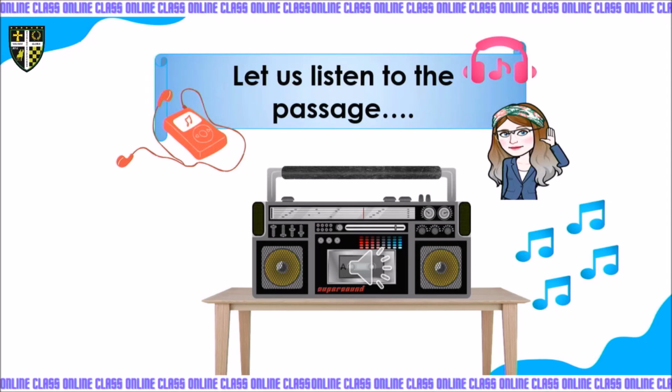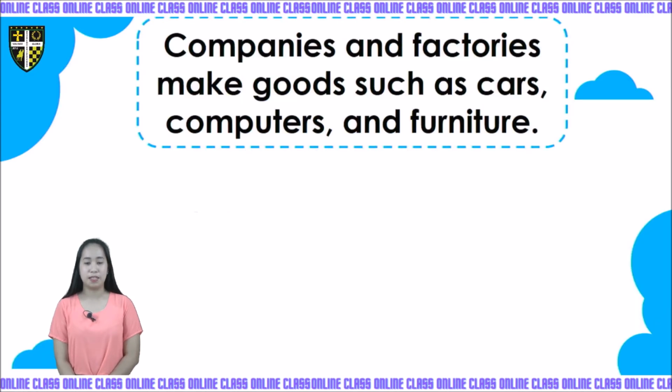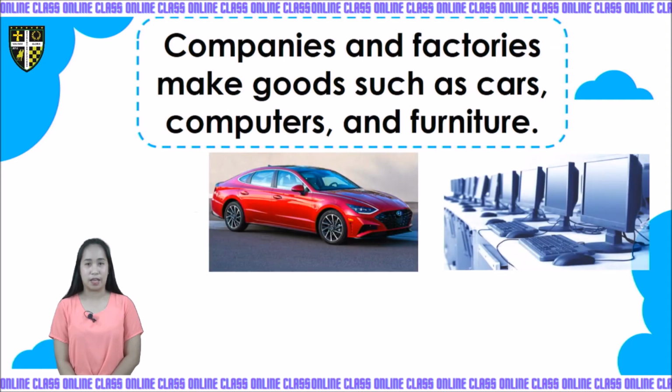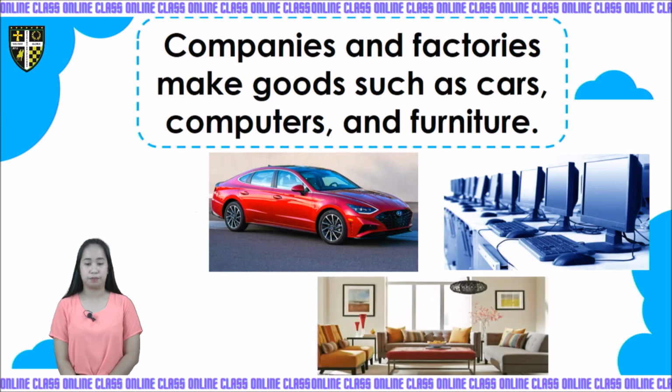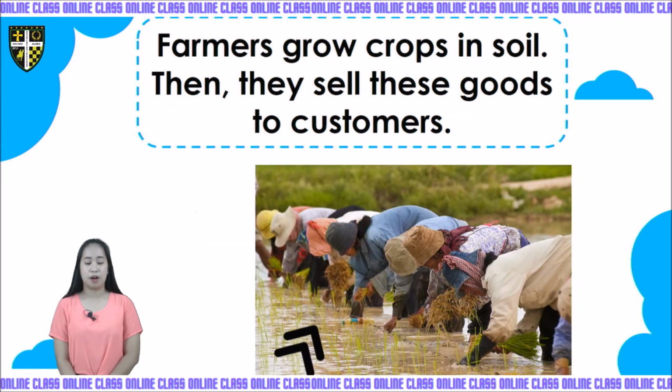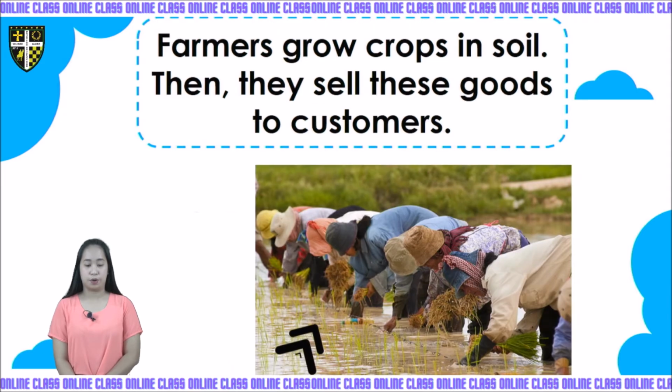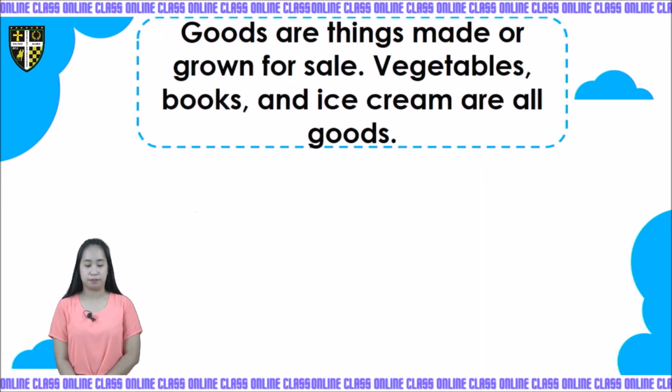Okay, so that is our passage. I will read it again so that you can understand it clearly. Companies and factories make goods such as cars, computers, and furniture. Farmers grow crops in soil, then they sell these goods to customers.